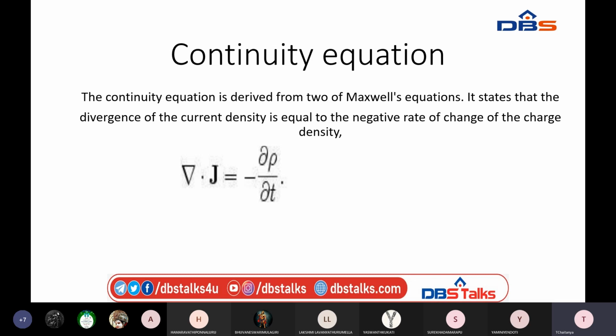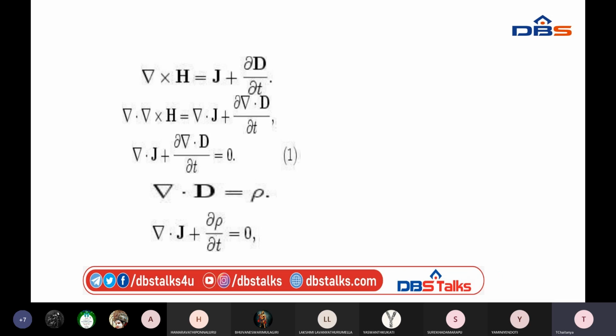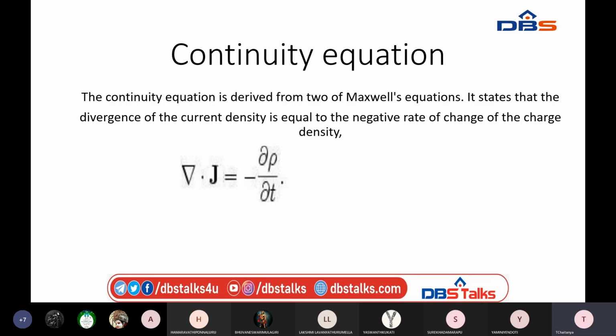According to the definition, del dot J is equal to minus dou rho by dou t. If we move the right-hand term to the left-hand side, then del dot J plus dou rho by dou t is equal to 0, which is what we needed to prove. With the help of these equations, I have obtained the relation del dot J plus dou rho by dou t equals 0. So this is about the continuity equation.